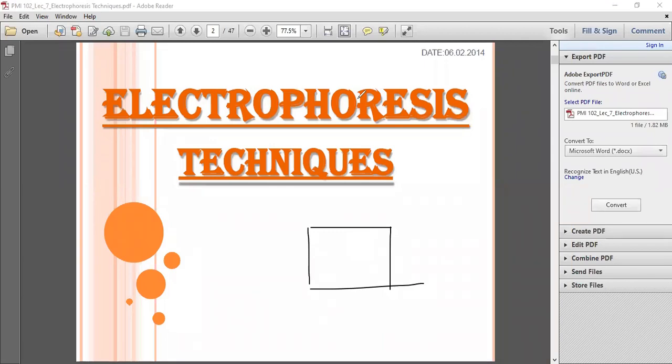Second question: where is our electricity? Yes, electric current from this side and another electric current from this side. What is the third thing? Where do we put our gel? The gel is here in the casting tray. As we use the agarose gel over here. Keep in mind, what are the black lines? The black lines indicate over here.